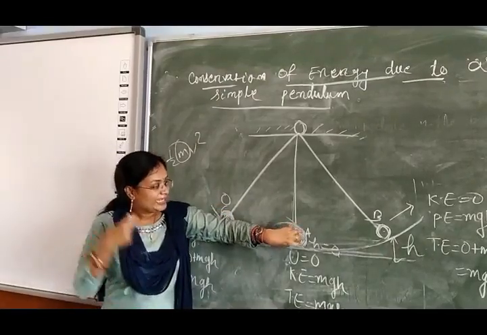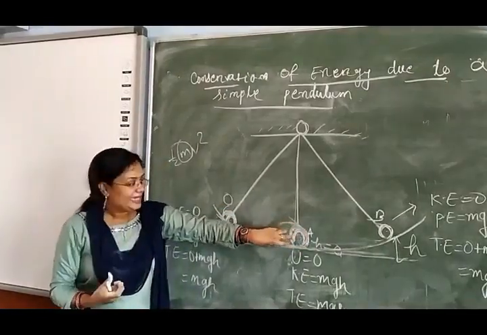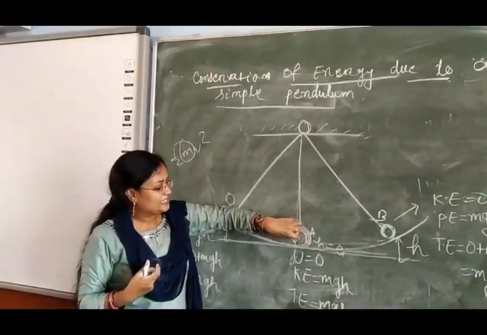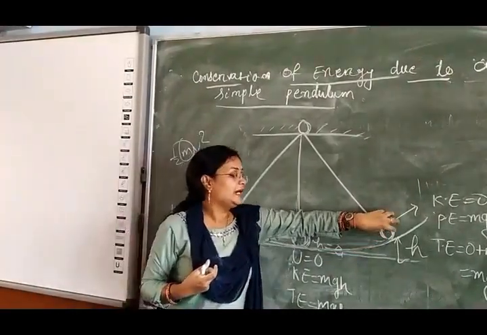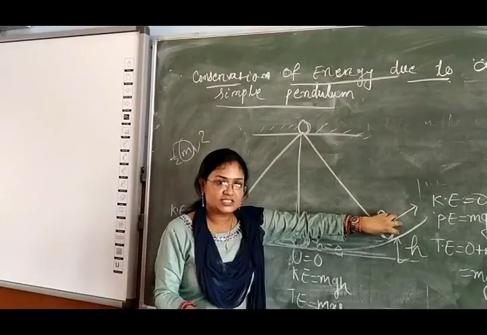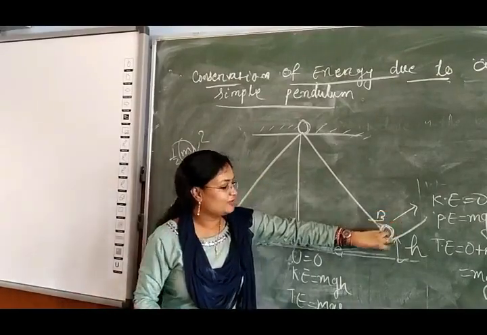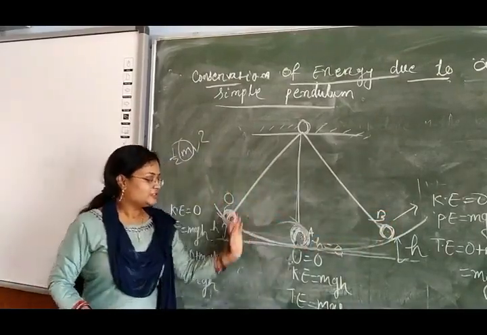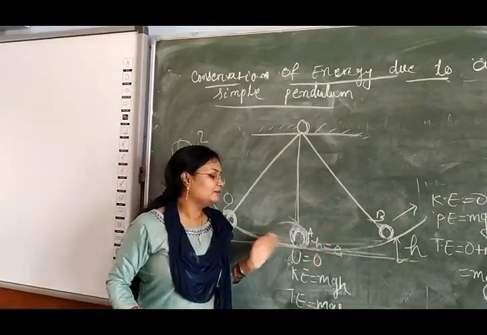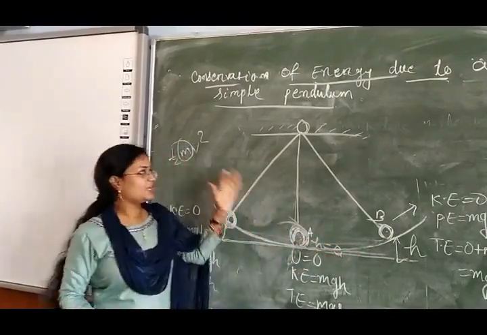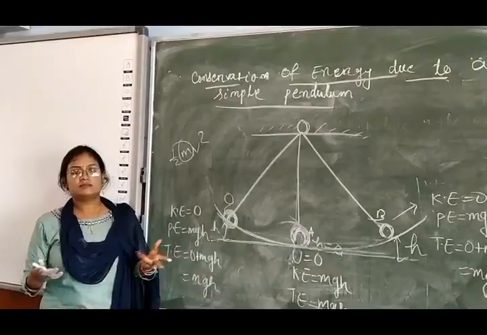And at this point again it will gain kinetic energy, and with this kinetic energy it will move from here to here. Again at this point kinetic energy is 0, velocity is 0, that's why again the body will move from here. So like this the pendulum will oscillate, and this is your conservation of energy for a simple pendulum.